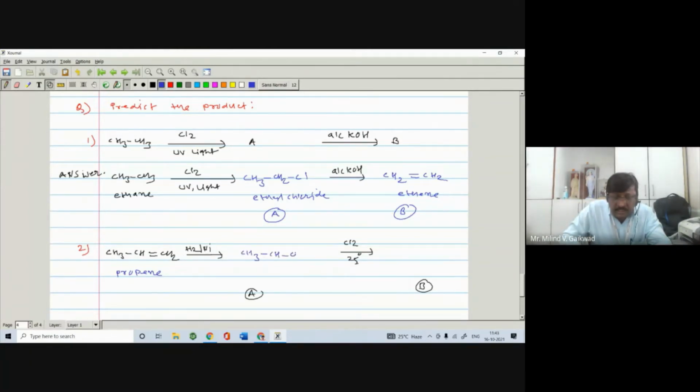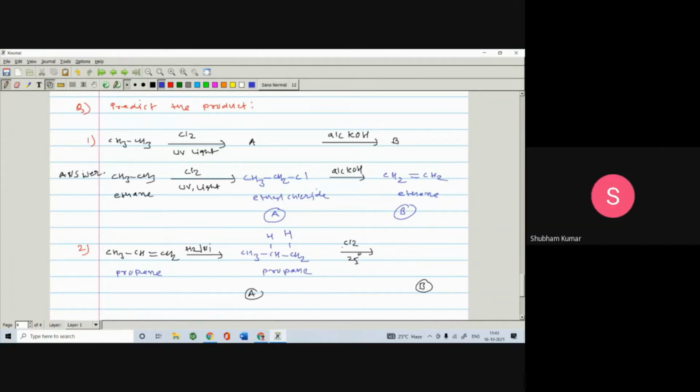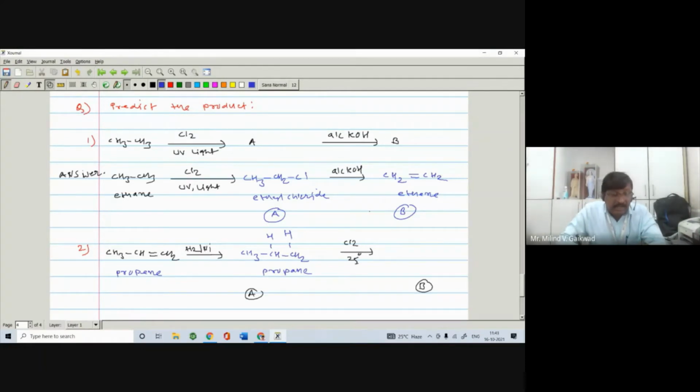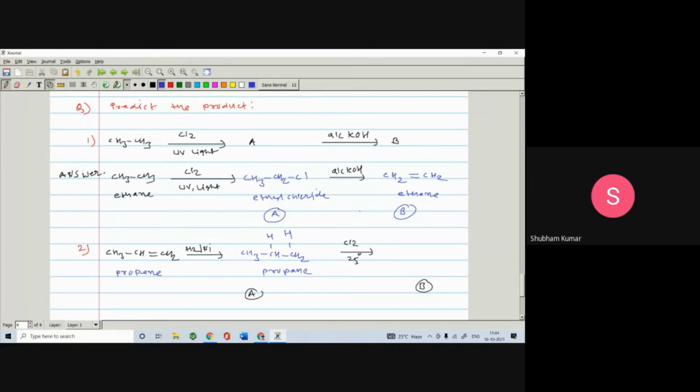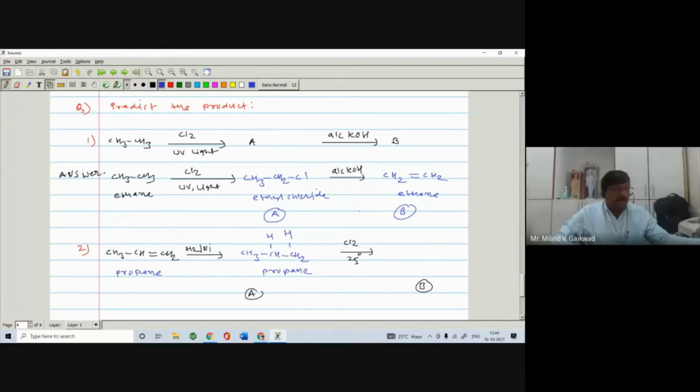Corresponding, yes, it undergoes hydrogenation, which means you can get the corresponding propane, right? And propane undergoes halogenation, what do you get? Yes, anyone, what do you get? Alkyl halide. Ethyl halide, right? But which ethyl halide? One chloro or isopropyl halide? One chloropropane. Isopropyl halide will be formed. Isopropyl, very good.